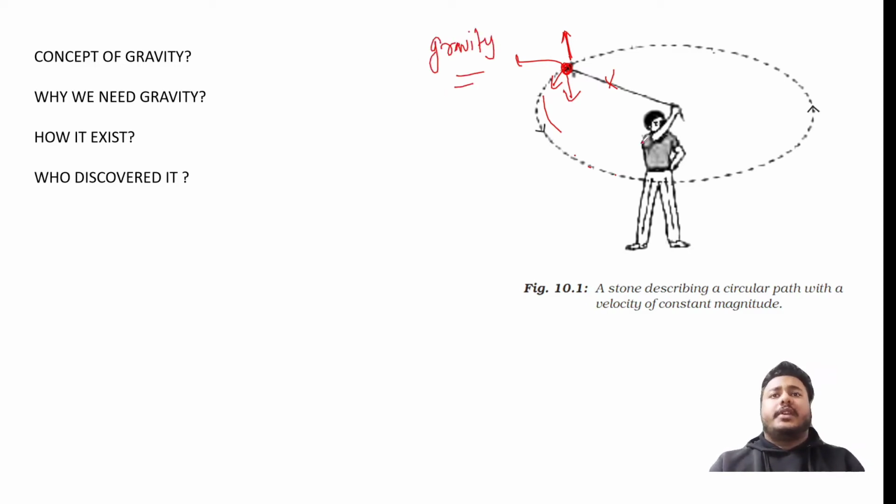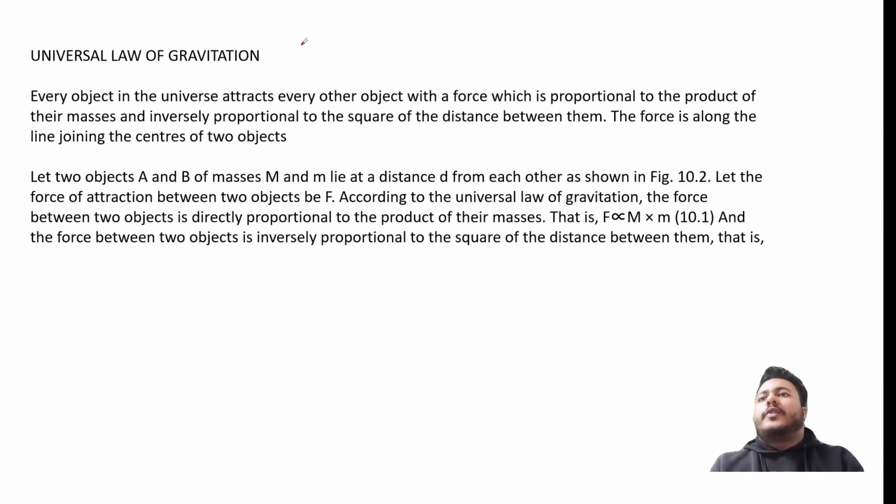Now why do we need gravity? If gravity doesn't exist, what will happen? This stone may fall randomly at any place, and that may cause an accident and may hurt us also. So that's why we need gravity, and we have to study gravity. And the universal law of gravitation is the main basic thing we have to learn.